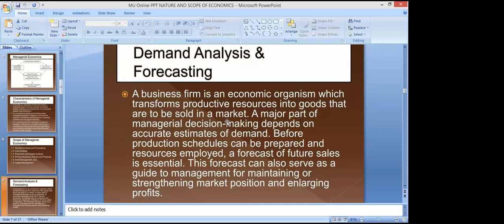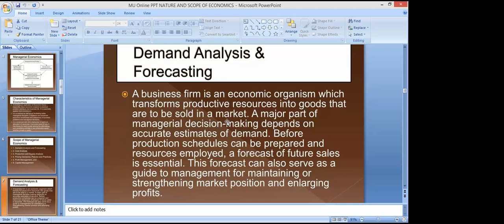We have to have a very deep knowledge and a very deep understanding of demand, right? Because everything of the firm, everything of the business is basically based on demand. Before production schedules can be prepared and resources employed, a forecast of future sales is essential. Forecasting is very necessary. Demand analysis is very necessary.